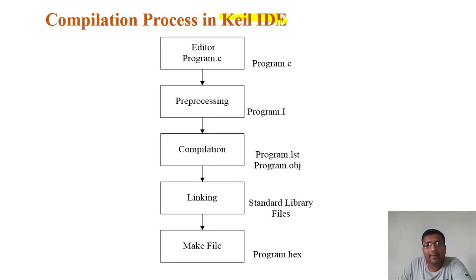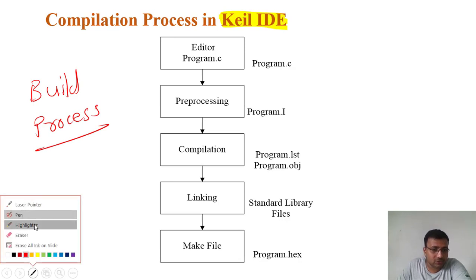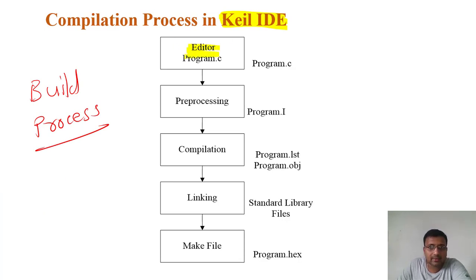So how your program compiles, and what are the things it will do within compilation. This is also known as the build process. So what is a build process actually? We first write a program in C, program.c is the name given for the program. After that it goes to a pre-processing stage. In the pre-processing stage, the same program gets converted into an intermediate file, program.i. I'm going to show you all the files.